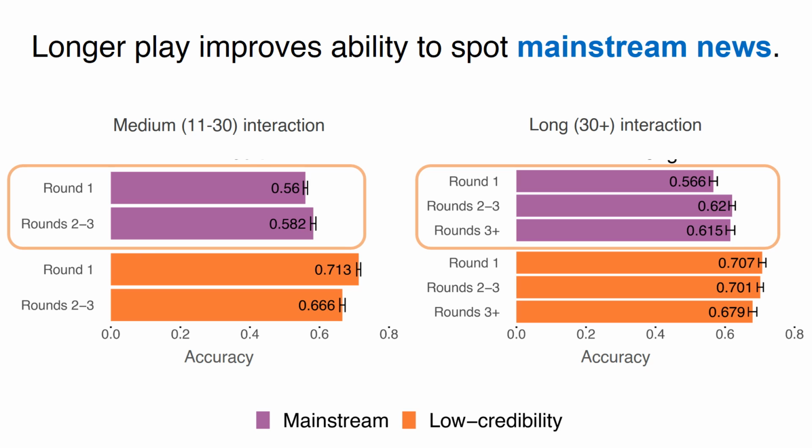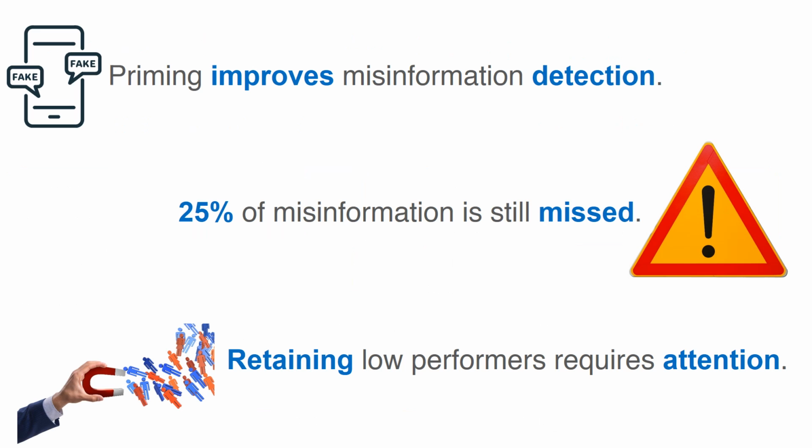These results demonstrate the learning effect of Fakey. Playing the game for more than 3 rounds improves the recognition of mainstream articles without affecting the detection of low credibility content. Yet players do not get better at recognizing questionable articles, which underscores the challenge of quickly dismissing such content as fake. This might also be affected by the fact that not all content from low credibility sources contains misinformation. Our findings show that a game that prompts people to fact-check can make them more careful about trusting online content.